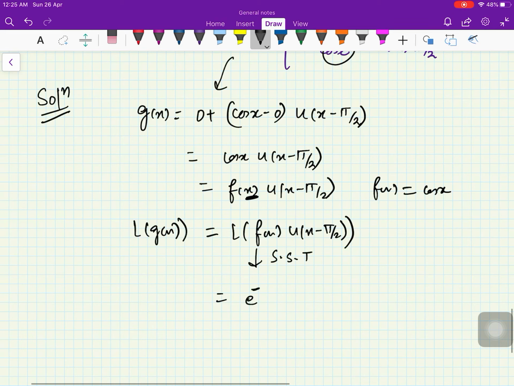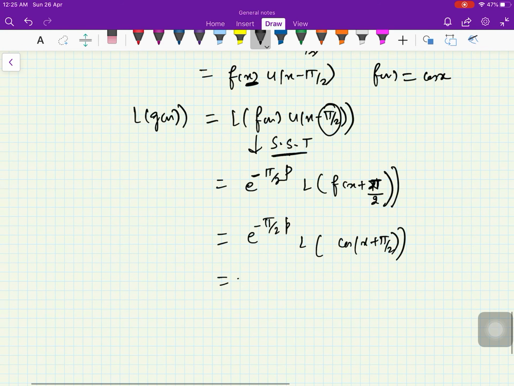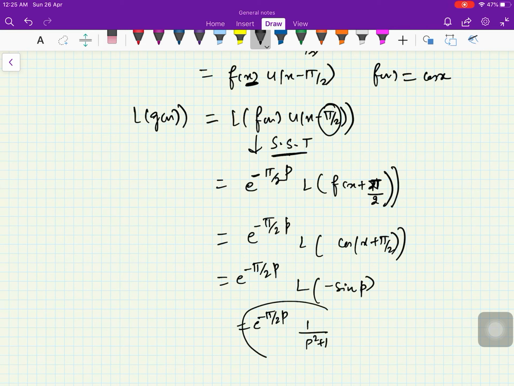Now by the second shifting theorem, this is e raised to minus ap, where a is pi by 2 here, into the Laplace transform of f of x plus a, where a is pi by 2 here, right? Fine. So this was the second form of the second shifting theorem. So here you have e raised to minus pi by 2 into p, L of cos of x plus pi by 2. So that is e raised to minus pi by 2 p, L of minus sine x, that is e raised to minus pi by 2 p, then you have minus 1 upon p square plus 1. So this is your